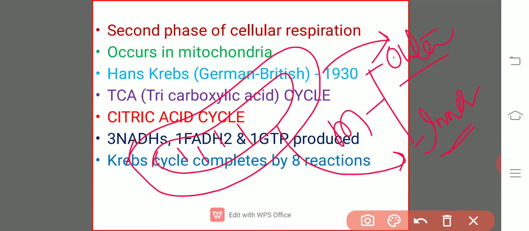The specialty of the outer membrane is that it shows permeability to small molecules which have less than 500 Daltons molecular weight, and some other ions.